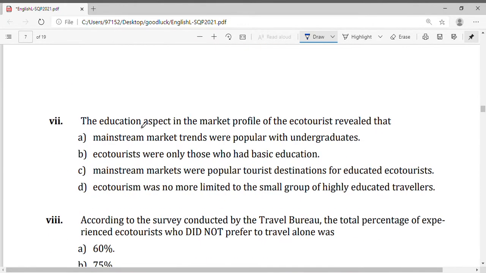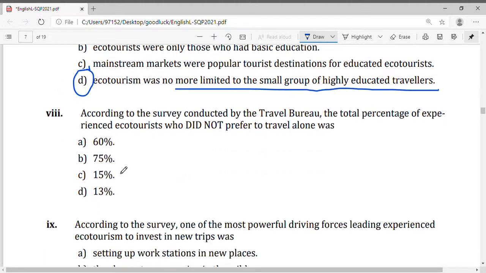The education aspects in the market profile of the ecotourists reveal that mainstream market trends were popular with undergraduates? They were popular with both graduates and undergraduates, so this is not true. Ecotourists were only those who had basic education? No. Mainstream markets were popular tourist destinations for educated ecotourists? No. Ecotourism was no more limited to a small group of highly educated travelers. This is the correct one.